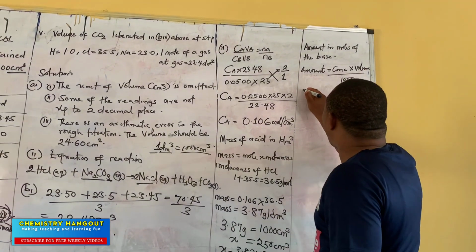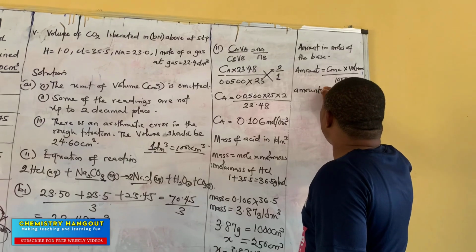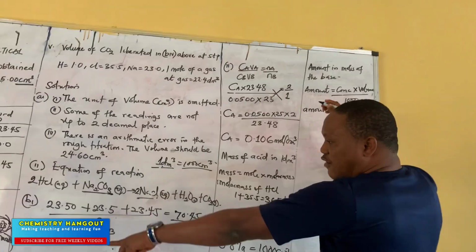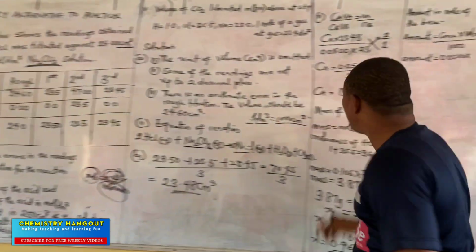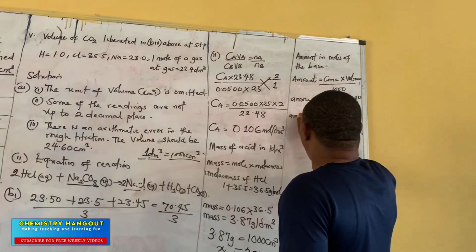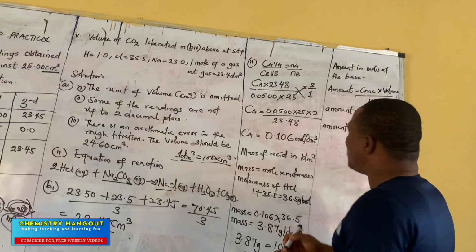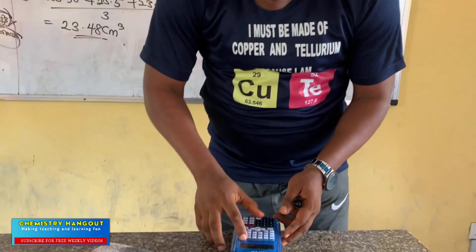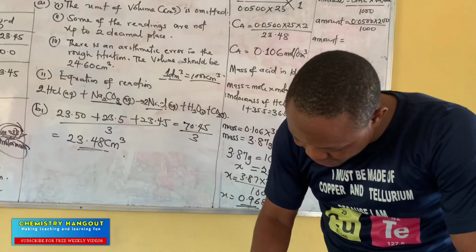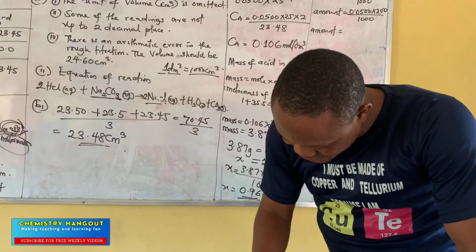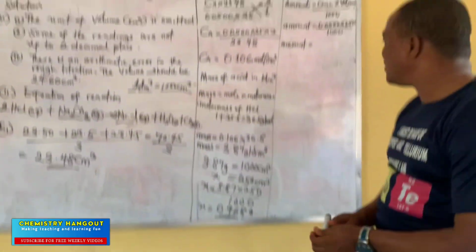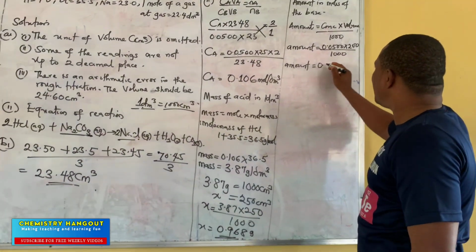So our amount is going to be, what is the concentration? 0.0500 times the volume that is given, 200, over 1,000. Let's have a calculator: 0.05 times 200 divide 1,000. That's giving us 0.01.